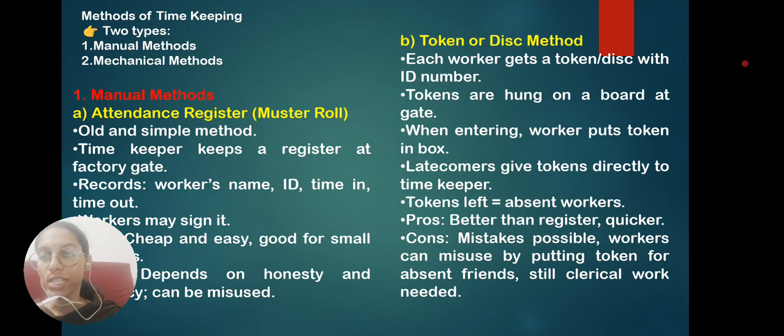If they are not entering the correct time, there is no honesty and integrity, and there will be no proper wage calculation system. Whereas the token or disk method is better than the attendance register, because there is no register to be maintained and no supervision will be needed. Only a box is placed, and whenever the employee comes in, he will put his ID card there. But the disadvantage in that method is misuse. That is, an absent employee's ID card can also be inserted through their friends or some kind of people who are going to cheat the organization. So that is a disadvantage.